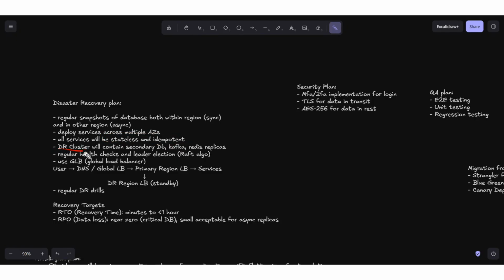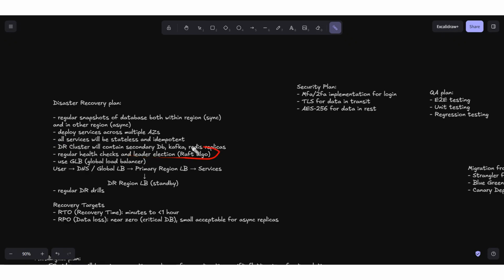This is normally done by Kubernetes to bring up those stateless backend microservices in the disaster recovery cluster. And then it is also the responsibility of the global load balancers and the local load balancers to keep regularly checking the health of all of those backend microservices.